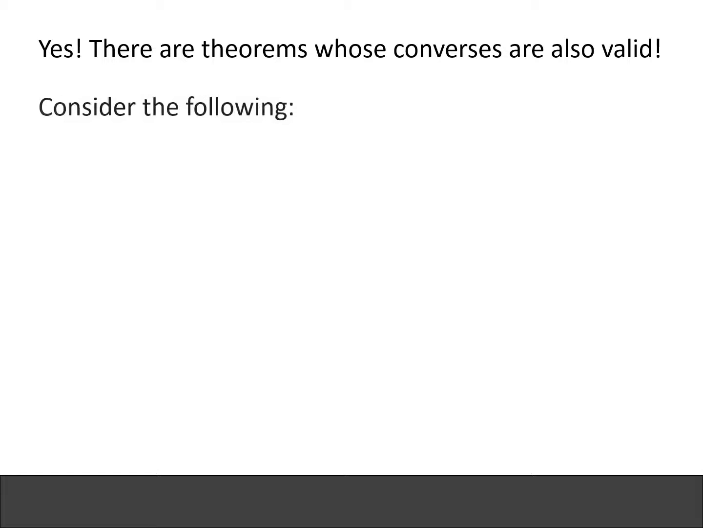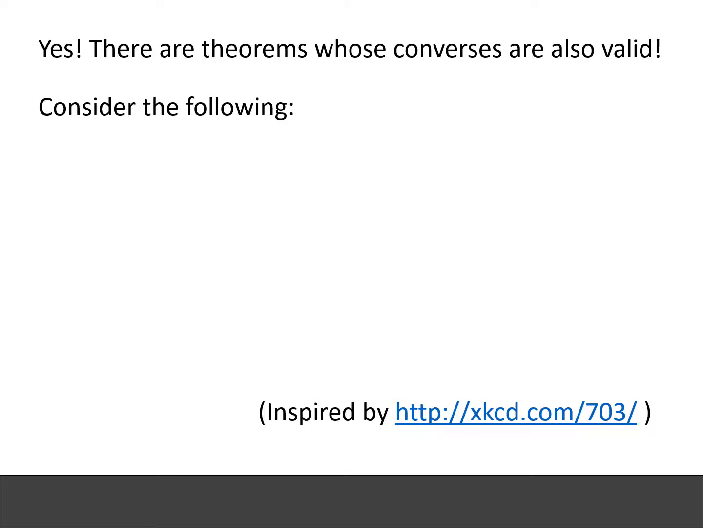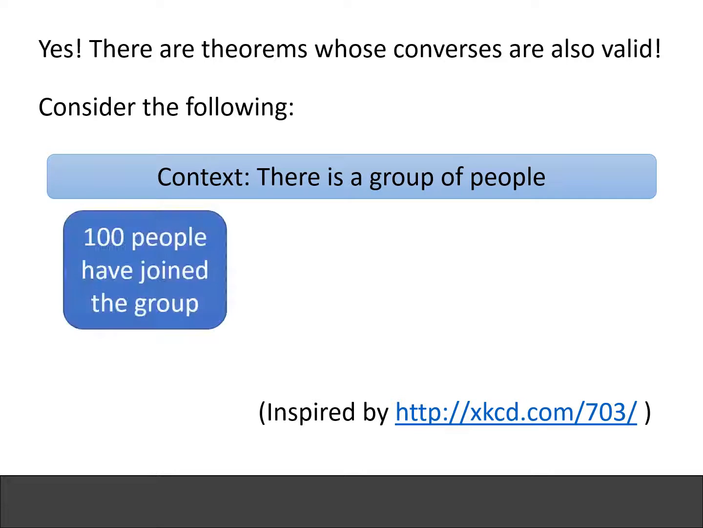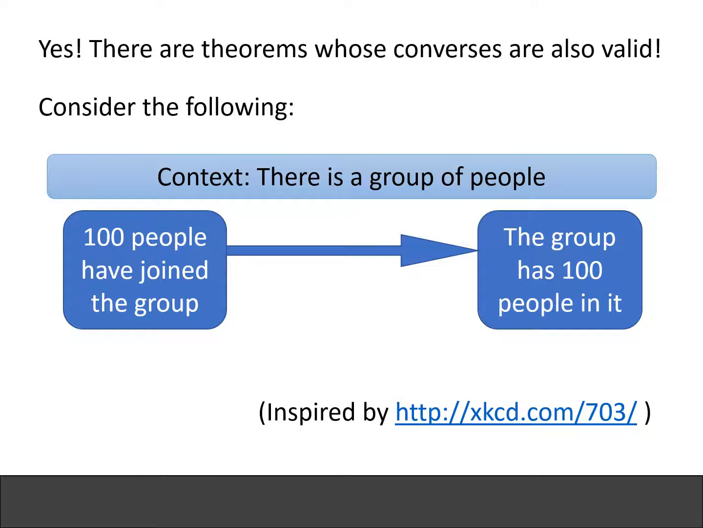So one example is this. This is inspired by this particular web page. You can go and see it yourself. The context is there is a group of people. 100 people have joined the group. The group has 100 people in it. So if 100 people have joined the group, then of course the group has 100 people in it. The converse of this is true. That means if the group has 100 people in it, then naturally 100 people have joined the group. So in this case, the converse is also valid.